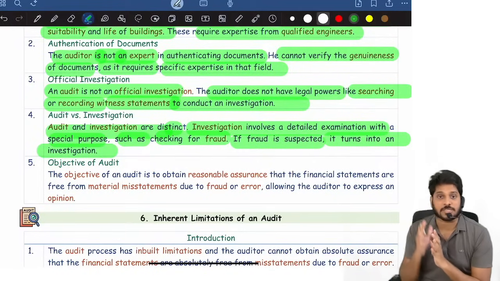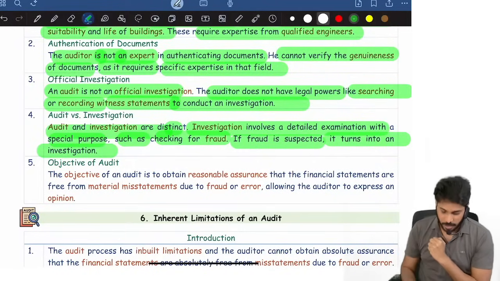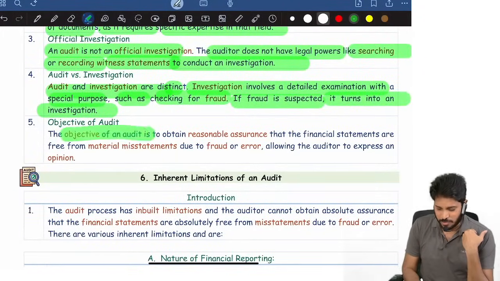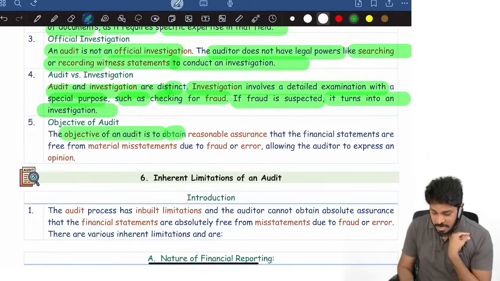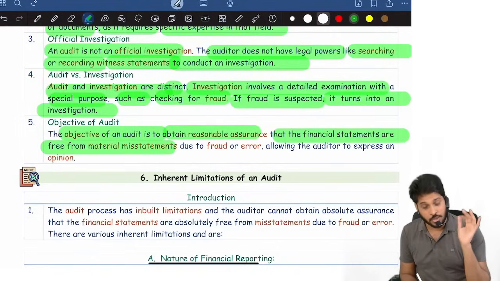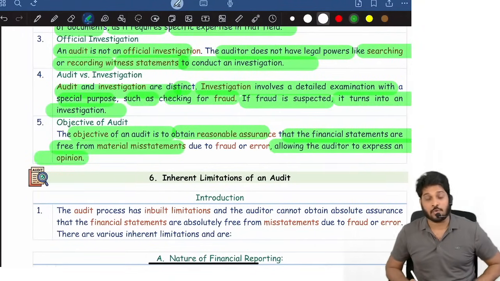It requires a person to do investigation so that what exactly happened can be discovered. And remember, ultimately, what is the objective of audit? Our objective is very simple. Our objective is to obtain reasonable assurance that the financial statements are free from material misstatement due to fraud or error, therefore allowing the auditor to express an opinion thereon.